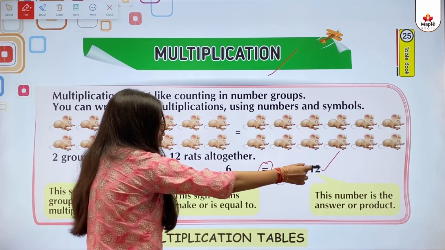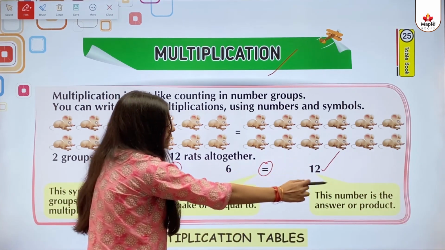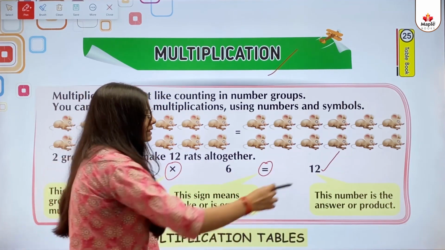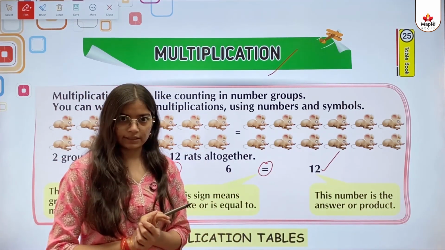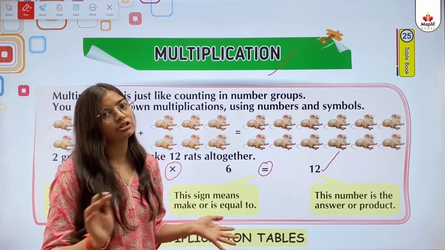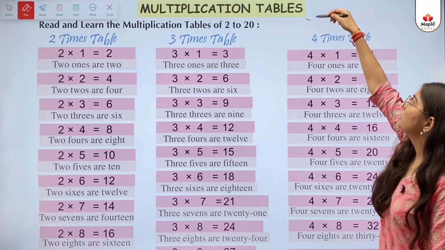ठीक है. Now what does this mean? This number is the answer or product. तो बच्चों, इस नंबर को हम या तो आंसर बोलेंगे या फिर प्रोडक्ट. Product also means multiplication.